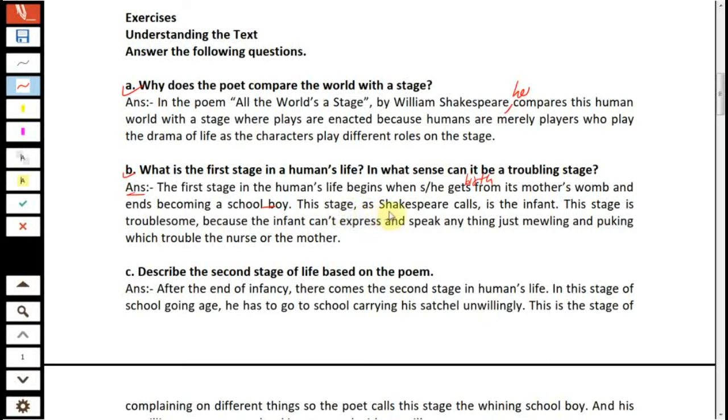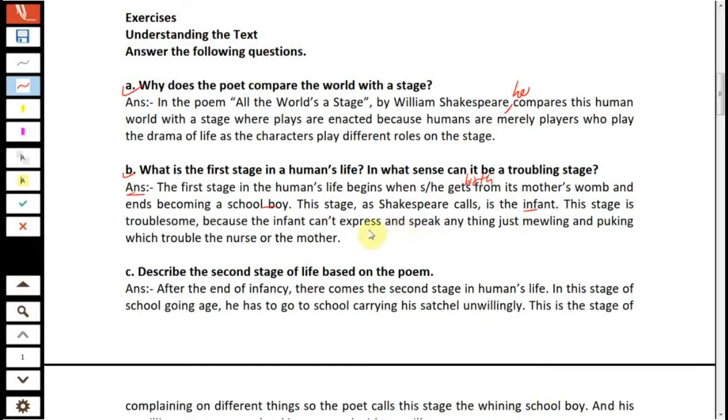This stage, as Shakespeare calls it, is infancy. This stage is troublesome because the infant can't express or say anything, just mewling and puking, which troubles the